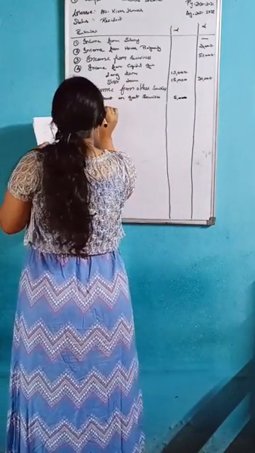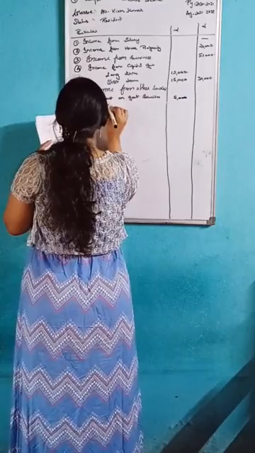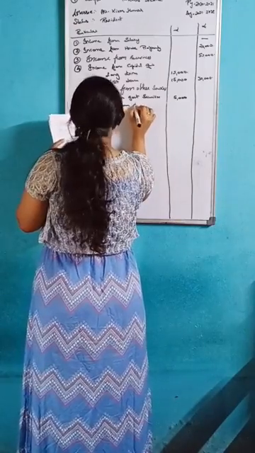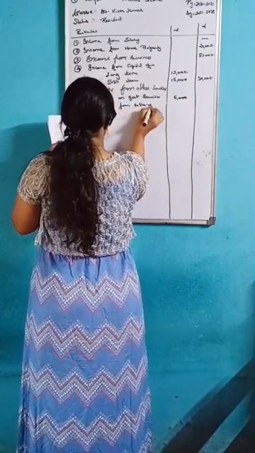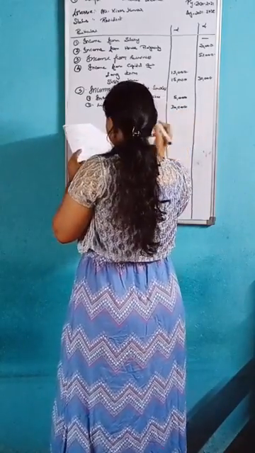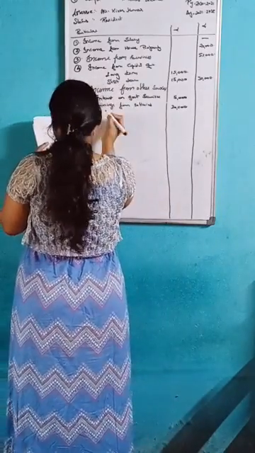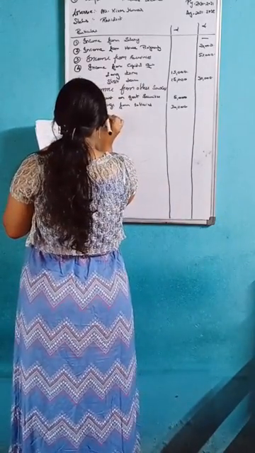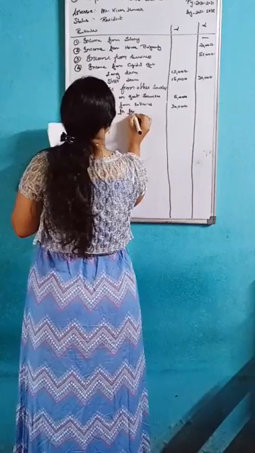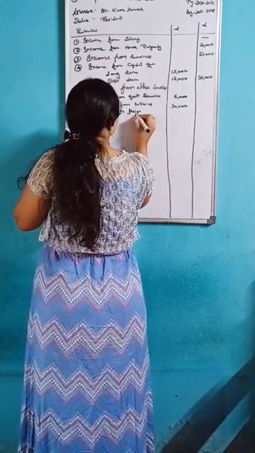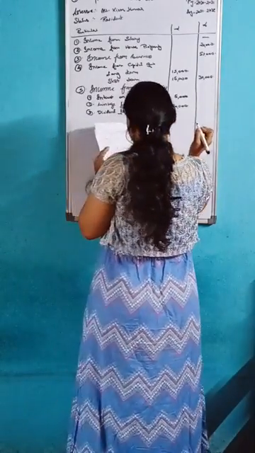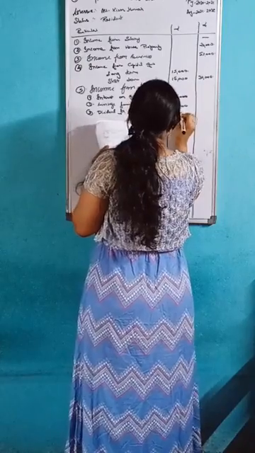Next one is winnings from lotteries, 30,000. Third point is dividend from foreign company, 10,000.